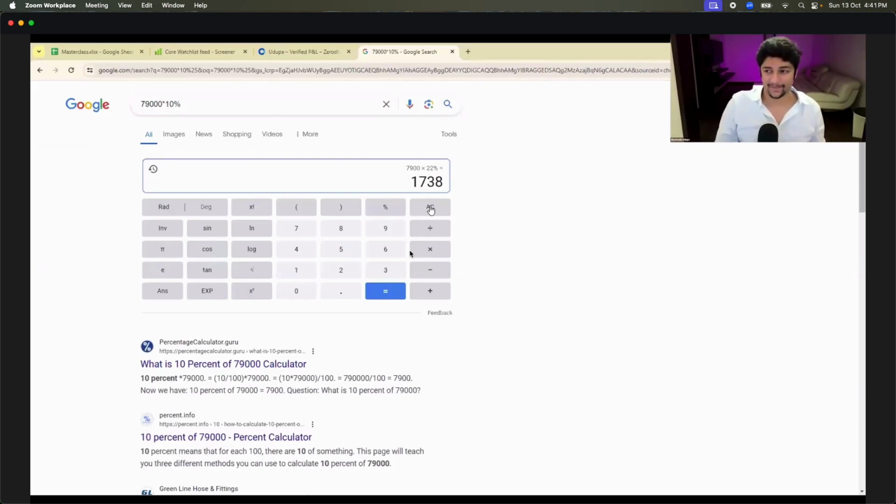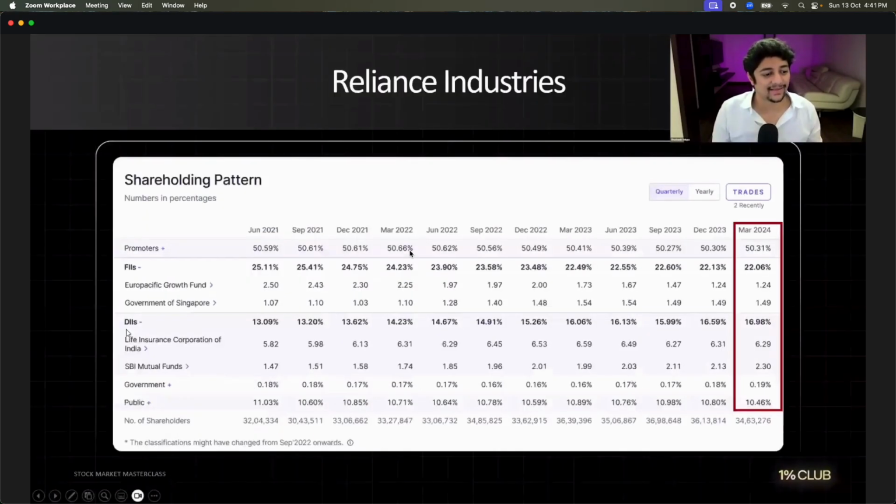Yeah? Okay. Till now we understood. What is the next thing? There is something called DIIs. Do you know what the full form of DIIs is? They are called domestic institutional investors. These are our guys, apna log.